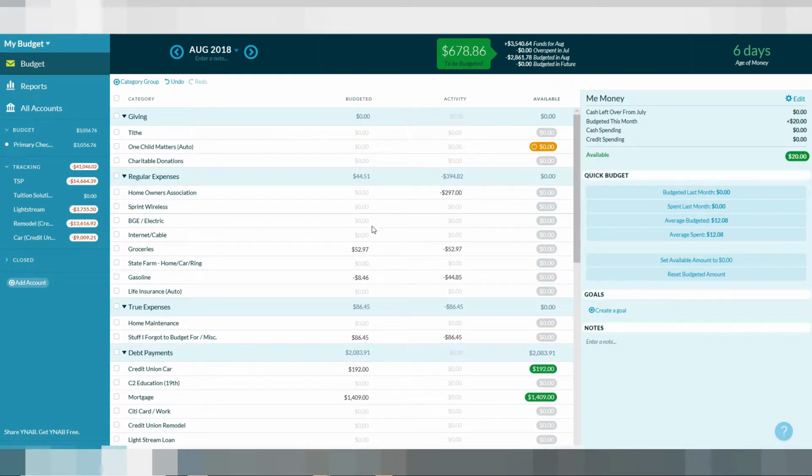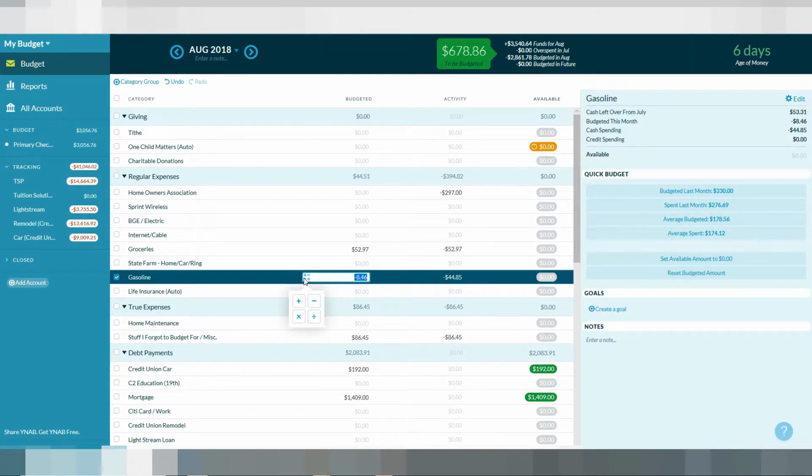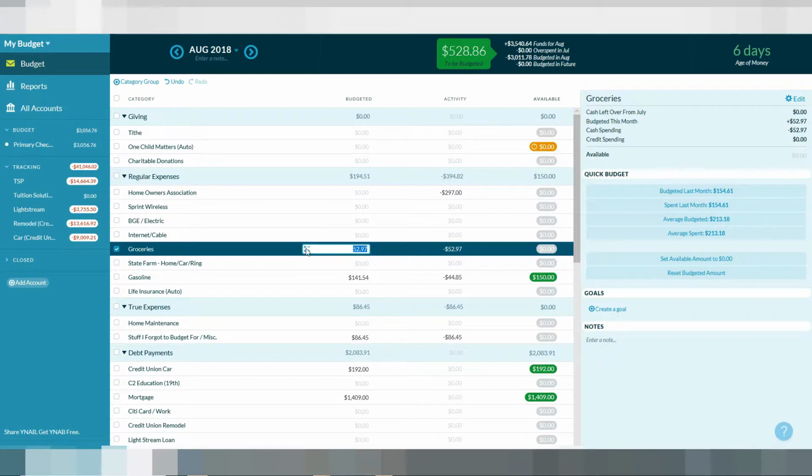Gas money is up here, plus 150. Then we've got groceries. Where's groceries? Plus 125. And so you see, for the next 2 weeks, these will be green,